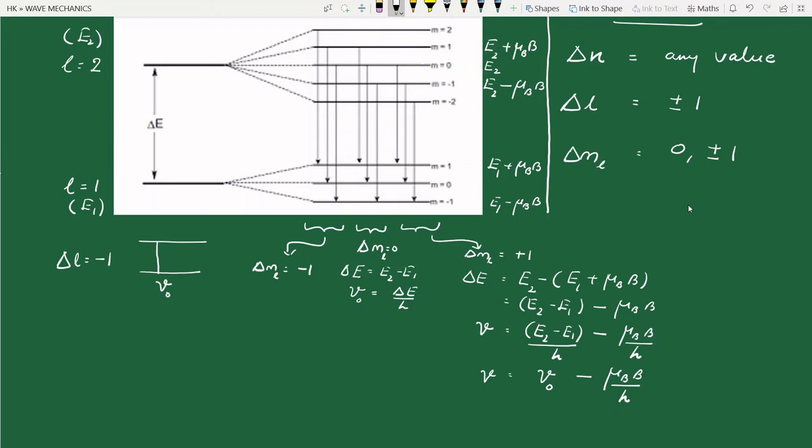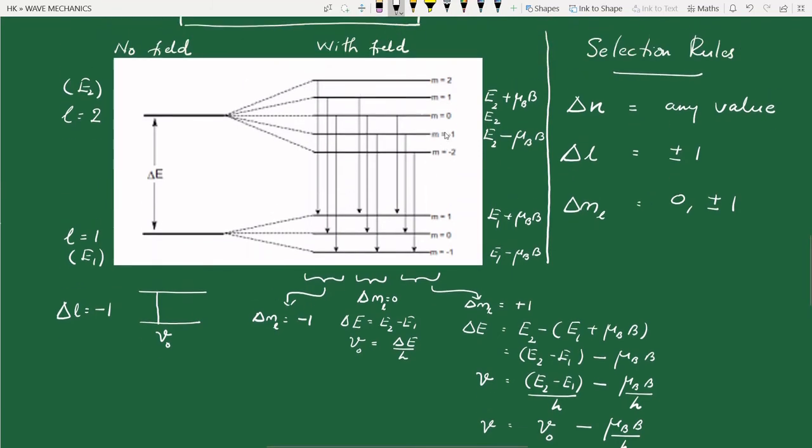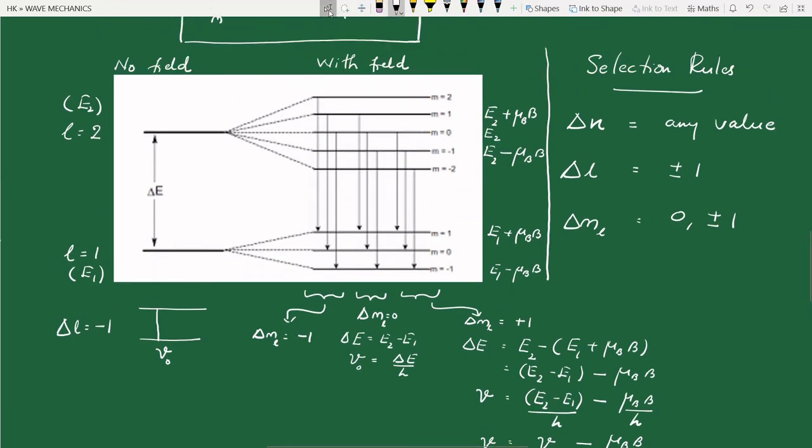Okay, delta ml equal to minus 1 because the transitions are from 2 to 1, from 1 to 0, from 0 to minus 1. So one step, when we come to the final state, ml decreases by 1. So delta ml is minus 1, right? It decreases by 1.